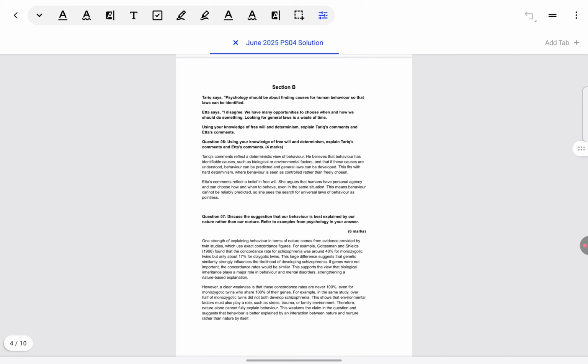In today's lesson, we will learn how to answer section B for paper 4. We are taking the June 25 paper as an example, and with the help of that, we will learn how to structure answers, what content to cover, how to meet mark scheme requirements, how to read the questions and understand what is required, and how to address the marks given in the question. So the objective is not to make you memorize the model answers that you can see on the screen, but with the help of those model answers to make you learn how to answer section B.